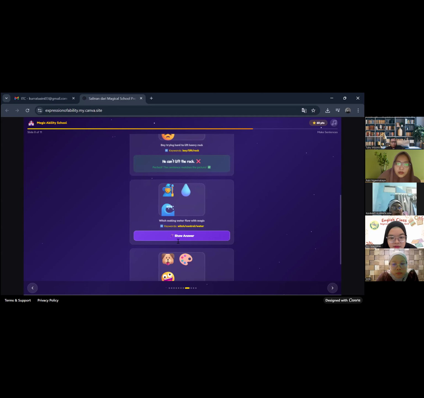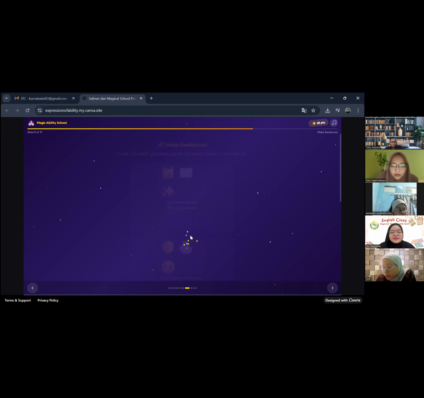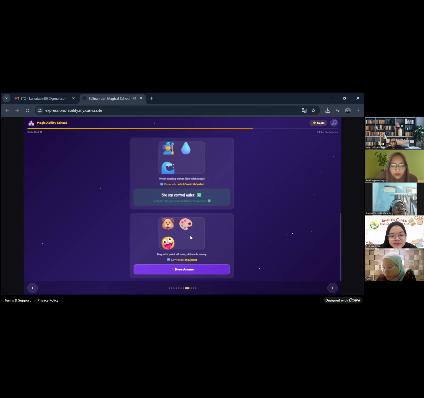let's look at the witch. She is making water flow with magic. The keywords are witch, control, and water. Now, let's make a sentence. The witch can control the water. Yes, that's good.